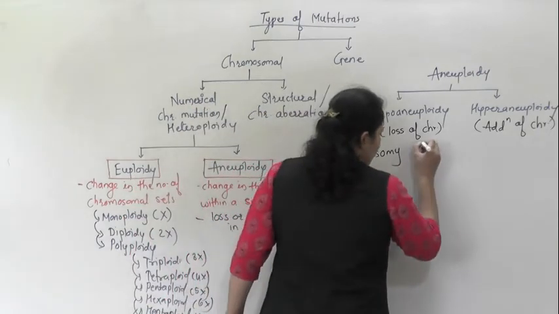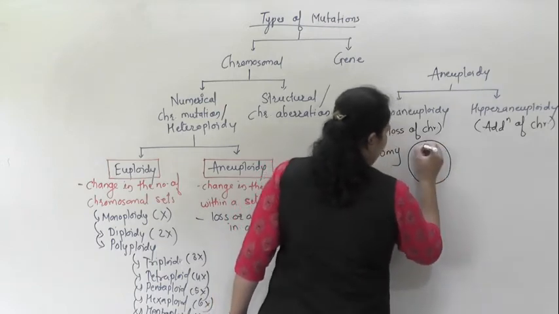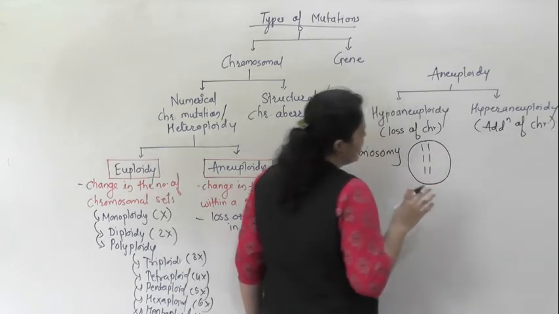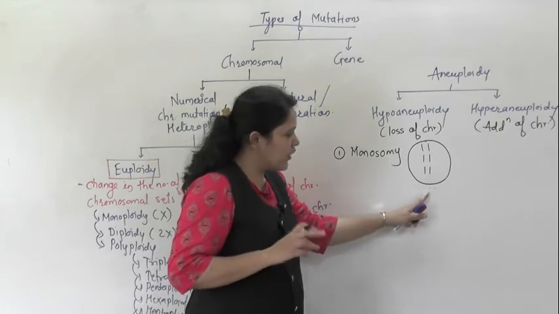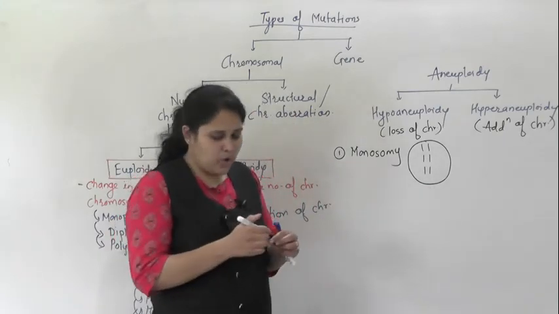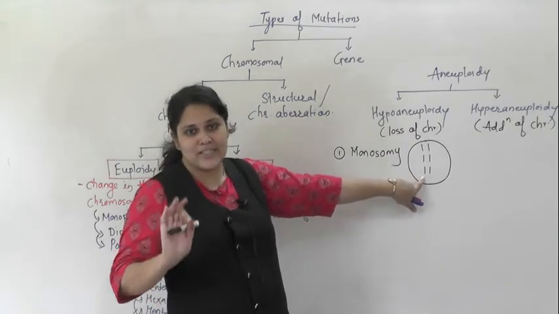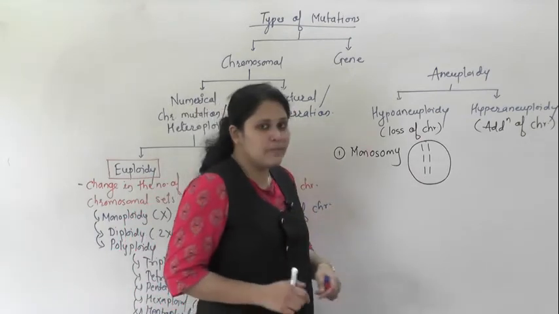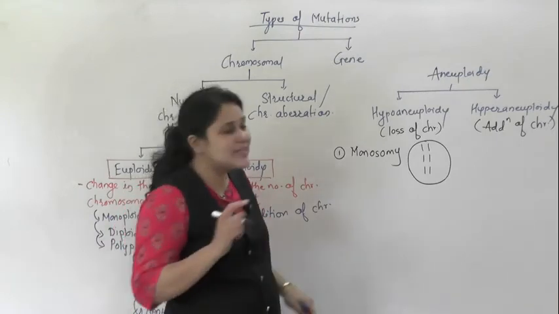I am drawing here a simple cell which has 3 pairs of chromosomes. Here 2n is equal to 6. Take an example of a cell which has 6 chromosomes, that is 3 pairs. Monosomy means deletion of one chromosome, so one chromosome is less.